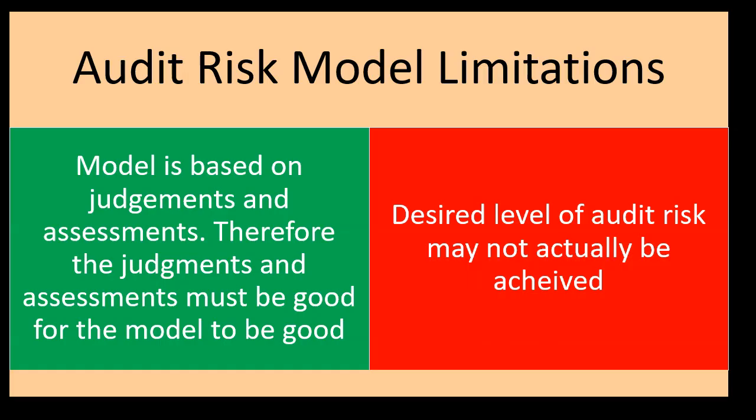So now there are some limitations to the audit risk model. So these are the audit risk model limitations. The model is based on judgments and assessments. Therefore, judgments and assessments must be good for the model to be good. So notice this isn't an exact science. Once again, we have judgments and assessments being involved to help give us a mental image of how we can compare these concepts. And of course, that means that the outcome, what we get from this model, is only as good as the judgments and assessments that we make as we put the model together.